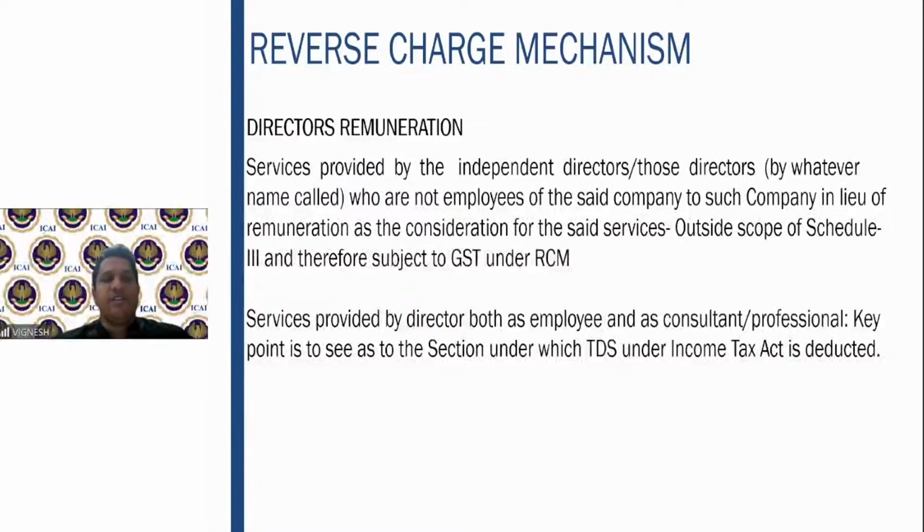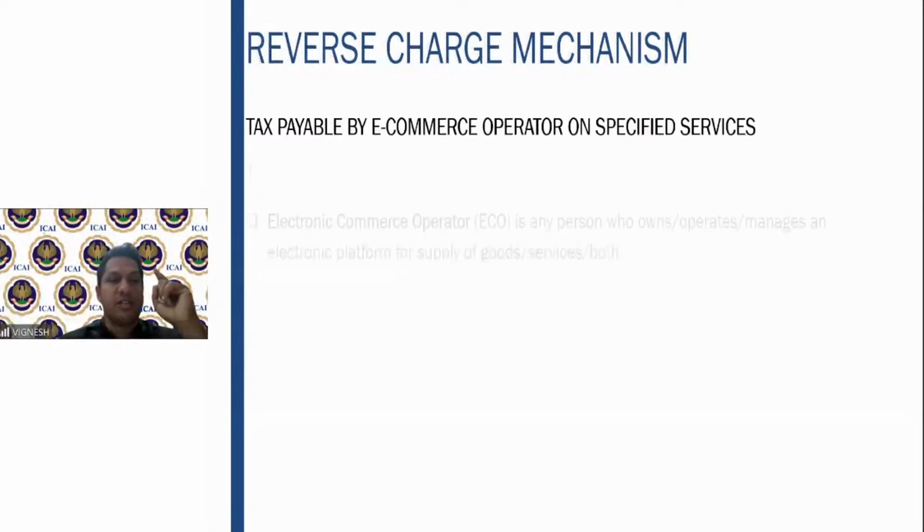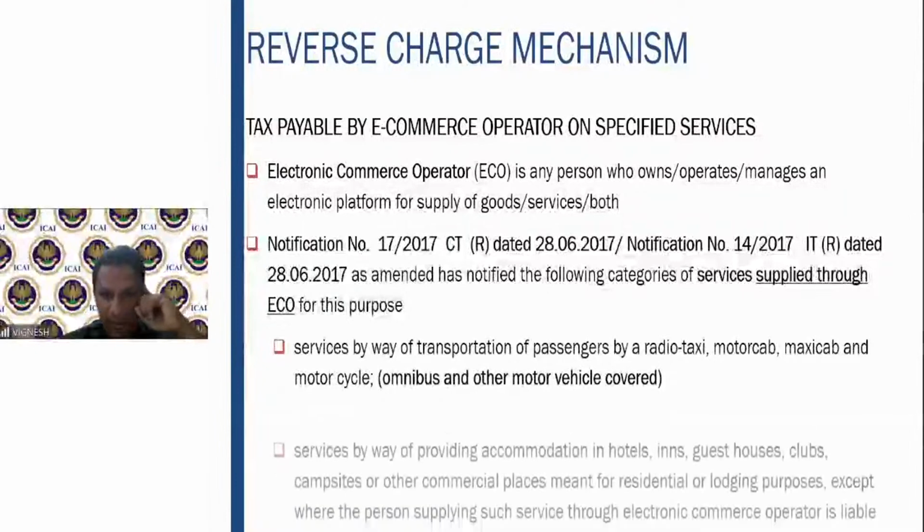Further changes, services provided by independent directors or those directors by whatever name called who are not employees. As I told you, director's remuneration, if it is an employer-employee relationship, then no GST will come. If he provides the services, on that the GST will come. Then services provided by a director both as employee and as a consultant or professional, we have to see under which section the TDS is deducted. If the TDS is deducted under 192, it is salary, no GST. Under 194J, professional services, GST under reverse charge mechanism will come.